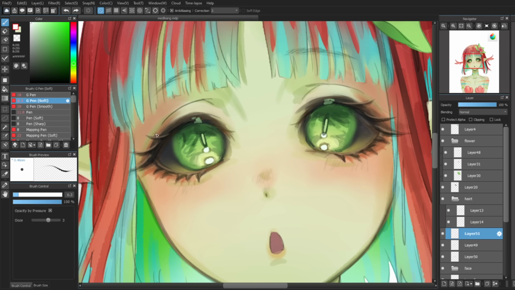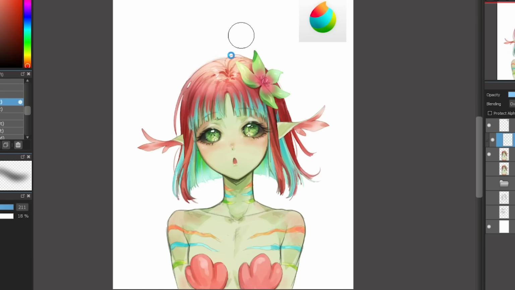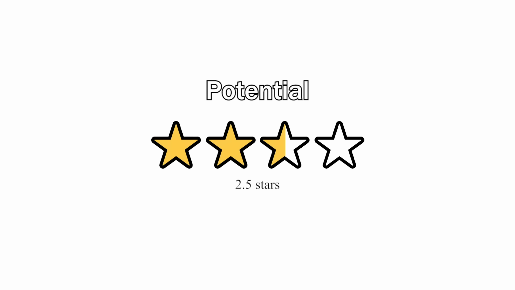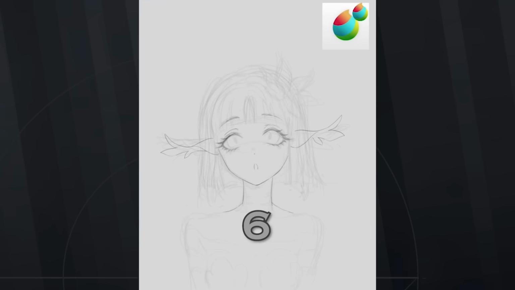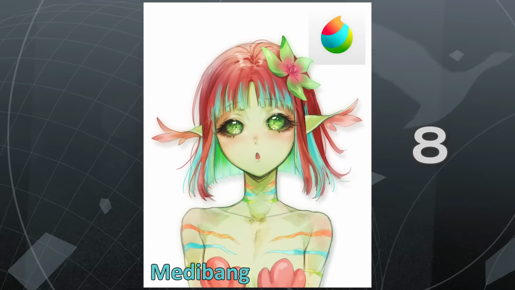Medibang has all the basic tools and a decent selection in filter adjustments. You can create a time-lapse of your drawing. Overall, it lacks any unique features. 2.5 out of 4 stars. Medibang gets a total score of 8.